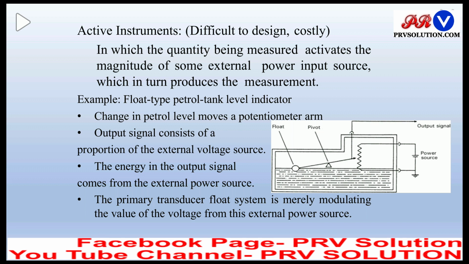The energy in the output signal comes from the external power source. So we are getting the output signal only due to some external power source. That's why it is known as an active instrument. The primary transducer float system is merely modulating the value of the voltage from this external power source. So this is the first type of instruments, active and passive instruments.